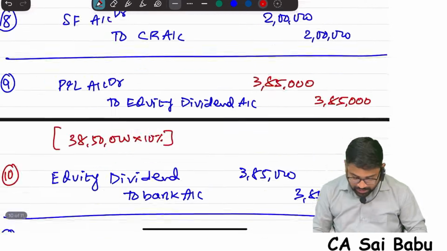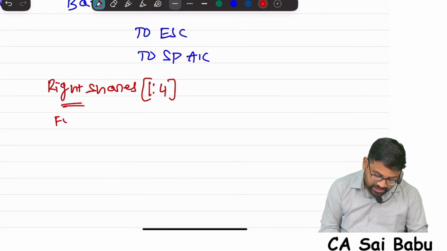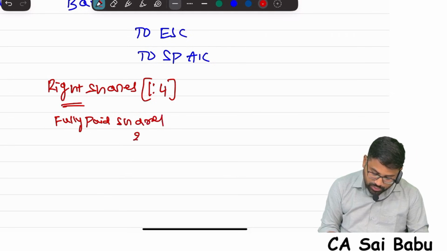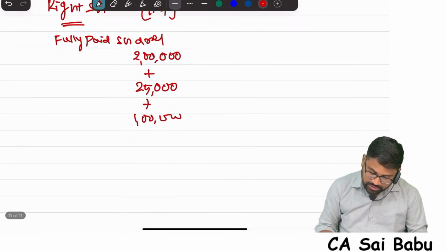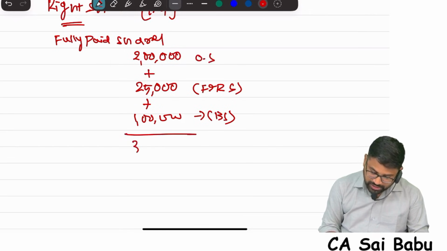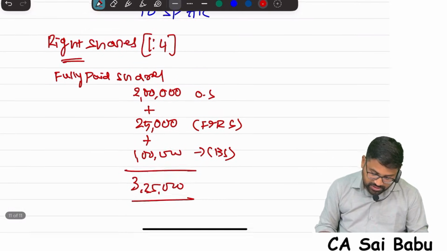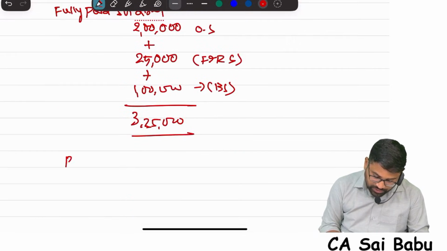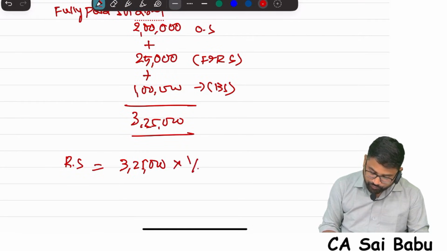So fully paid shares are the original shares, plus forfeited and reissued shares, plus bonus 1 lakh. Total 3,25,000 shares. Now rights shares will be given in 1:4 ratio. Therefore rights shares equal 3,25,000 into 1/4.